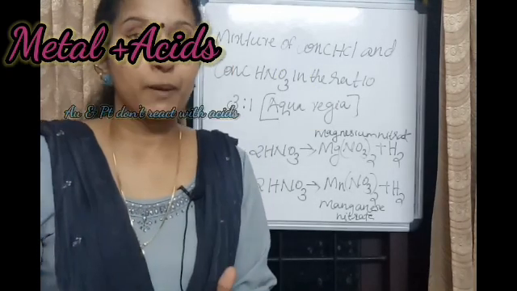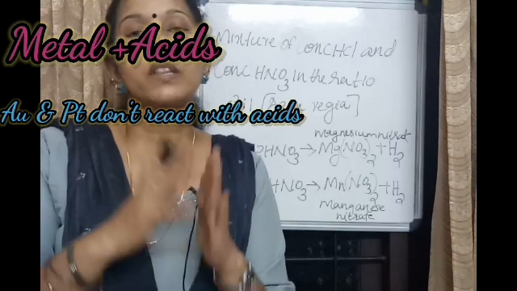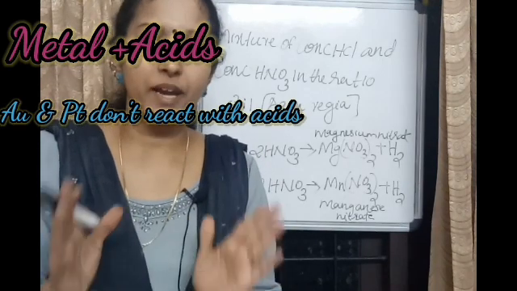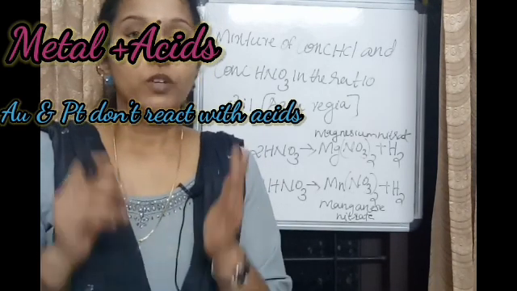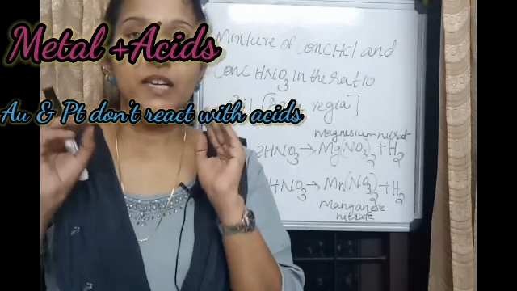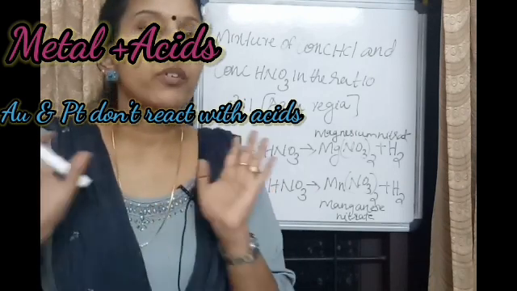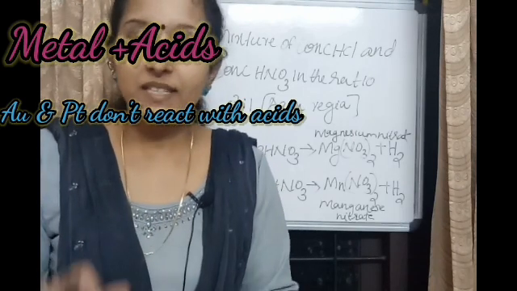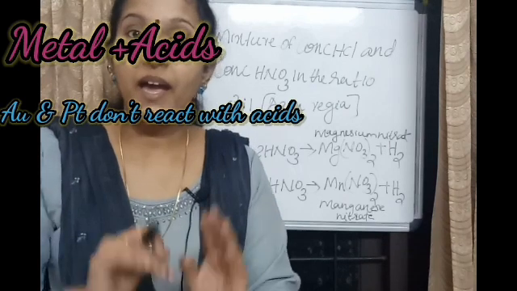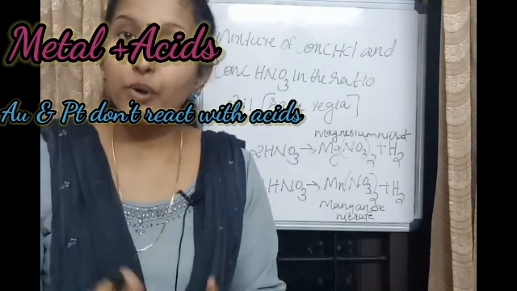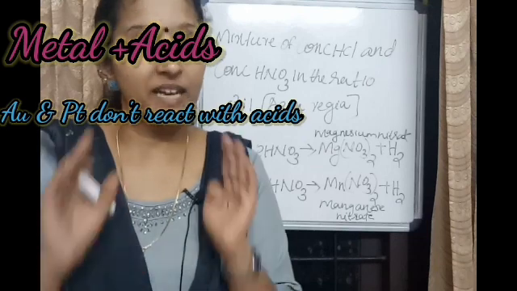Gold and platinum in particular do not react with the acid.